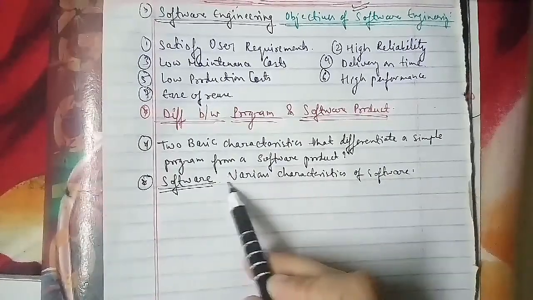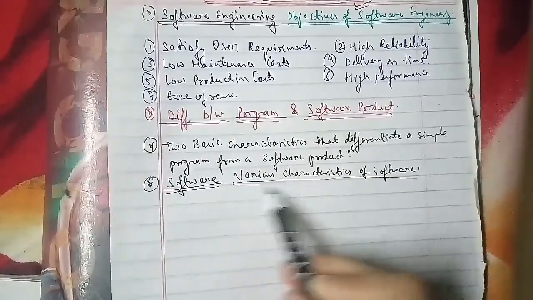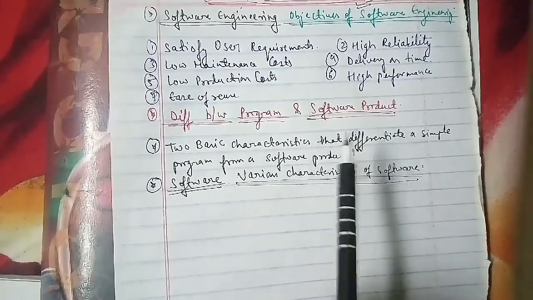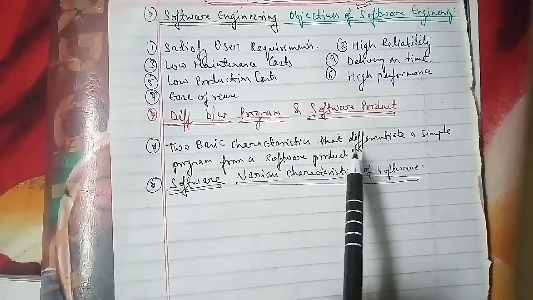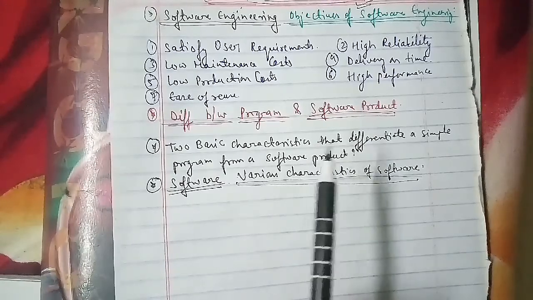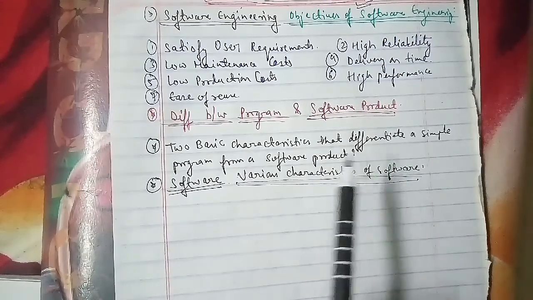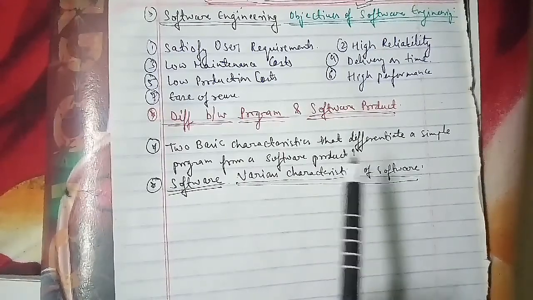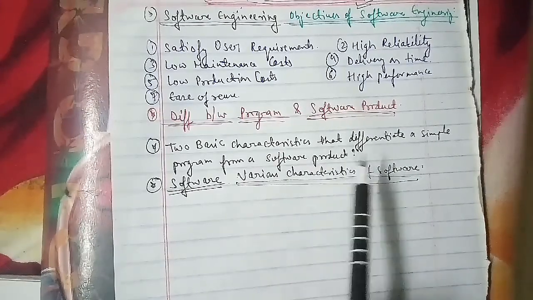The first characteristic is that software is engineered and not manufactured. Second, software does not wear out. And the third is that most software is custom built rather than being assembled from components.